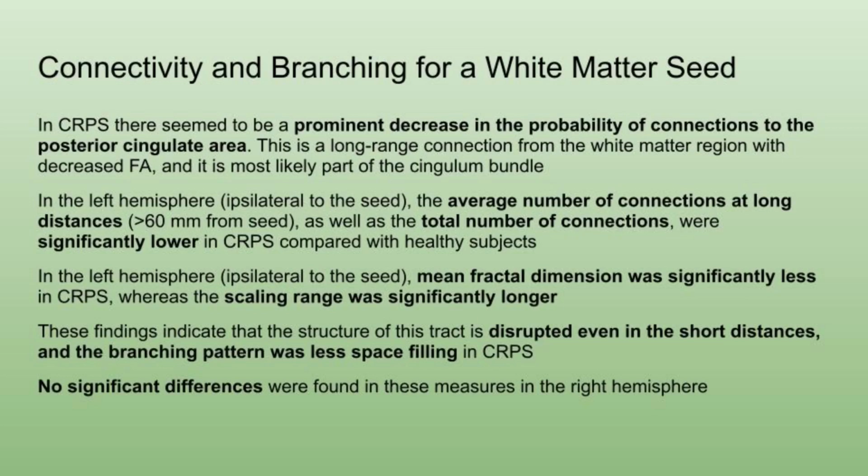In the left hemisphere, the mean fractal dimension was significantly less in CRPS, and the scaling range was significantly longer. These findings indicate that the structure of this tract is disrupted even in short distances, and the branching pattern was less space-filling in CRPS subjects. However, no significant differences were found in these measures in the right hemisphere of the brain.